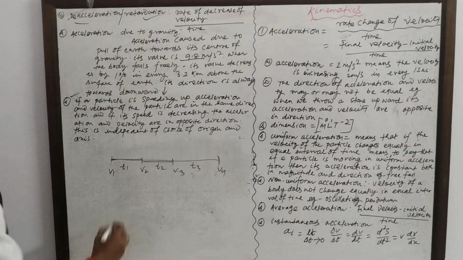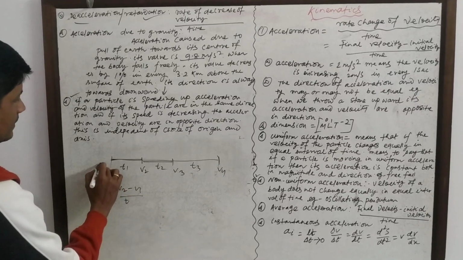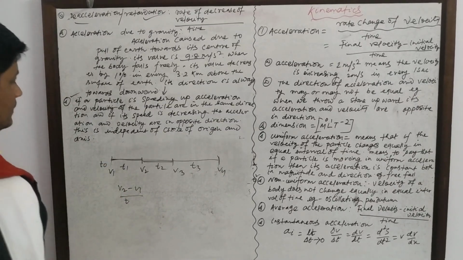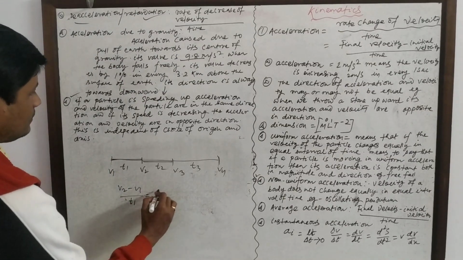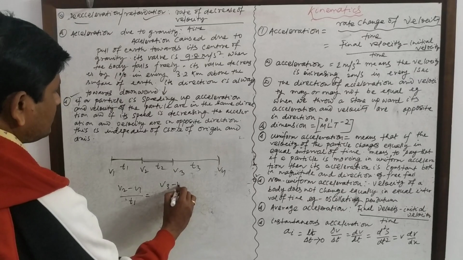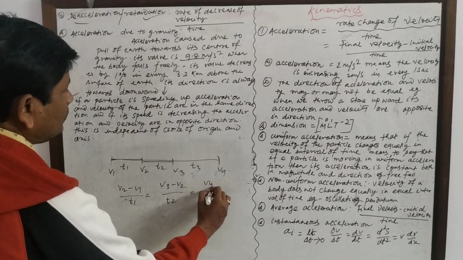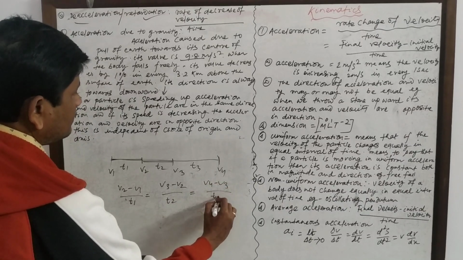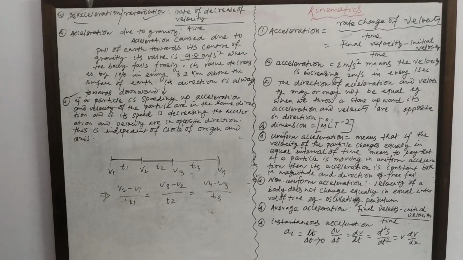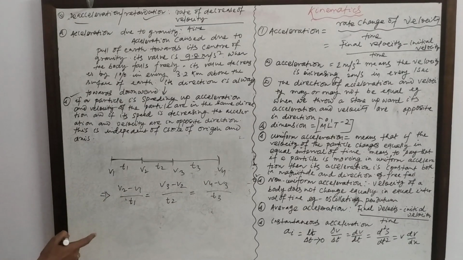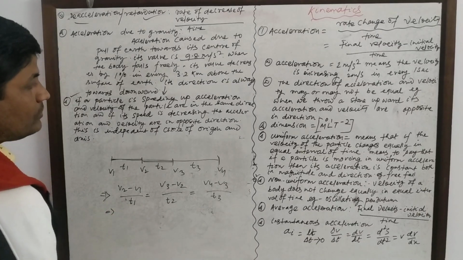If v2 minus v1 by t1 is equal to v3 minus v2 by t2, is equal to v4 minus v3 by t3, then it will be a case of uniform acceleration.